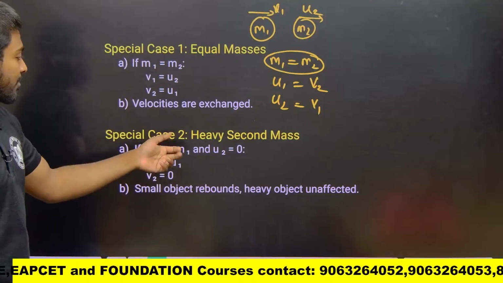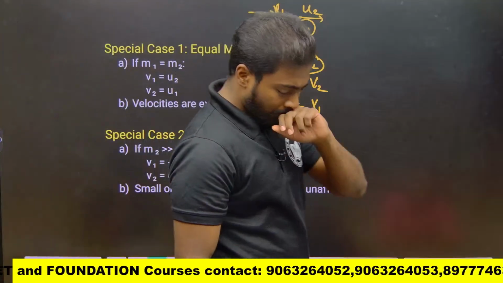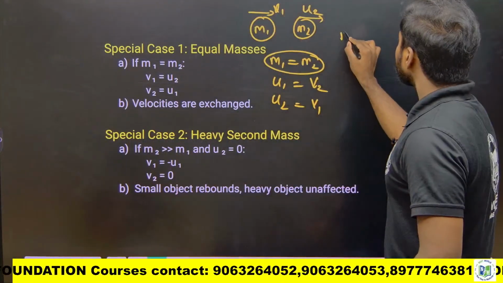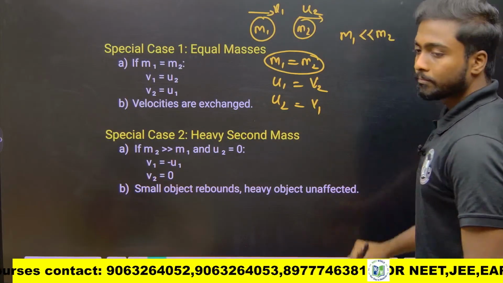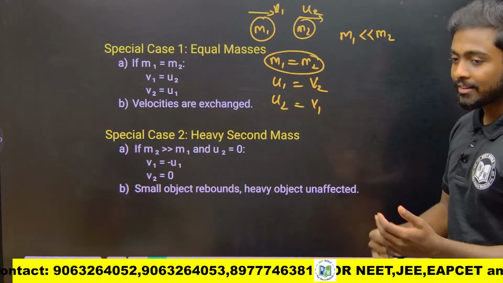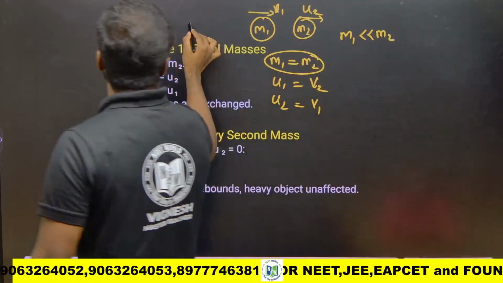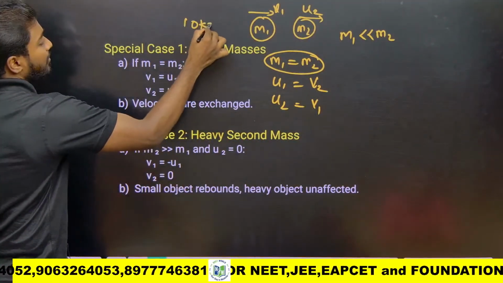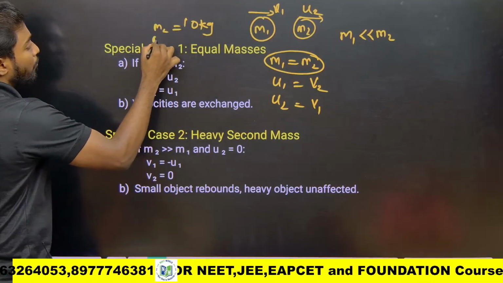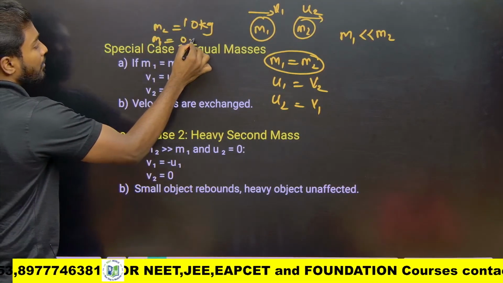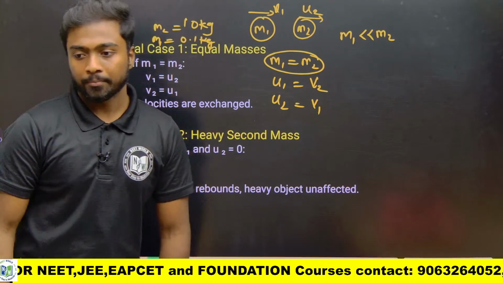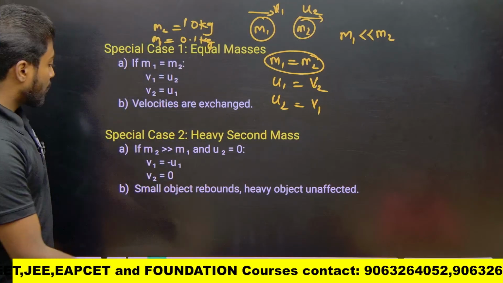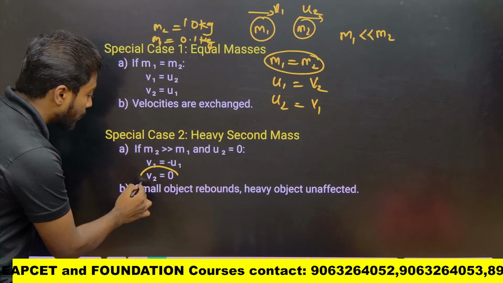Next special case is heavy second mass. If mass 1 is much less than m2, not just less than, much less than m2. For example, if I consider 10 kg mass for m2, m1 we can consider 0.1 kg, that is 100 gram. In this case, V2 equals 0.